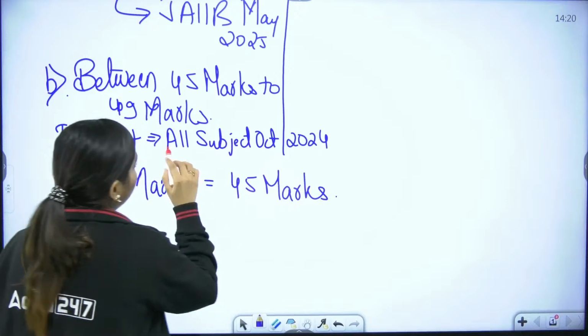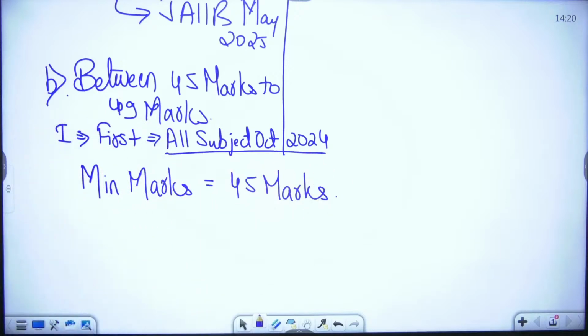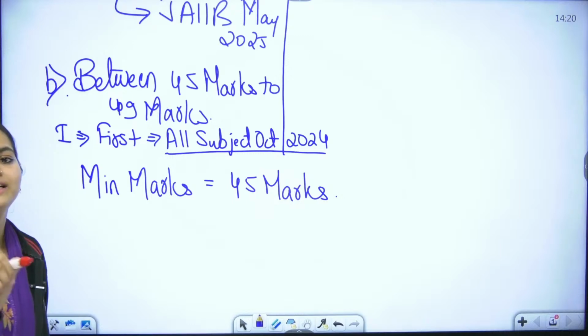Remember this: giving all subjects in October 2024, minimum marks requirement 45.